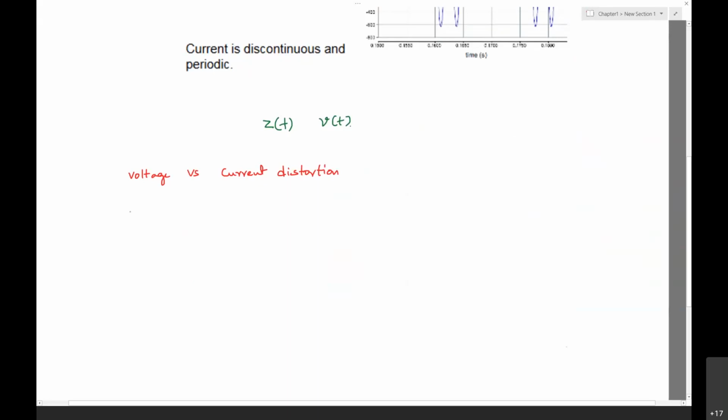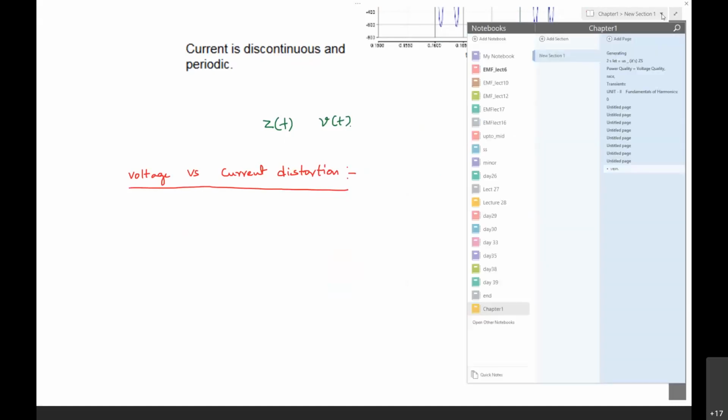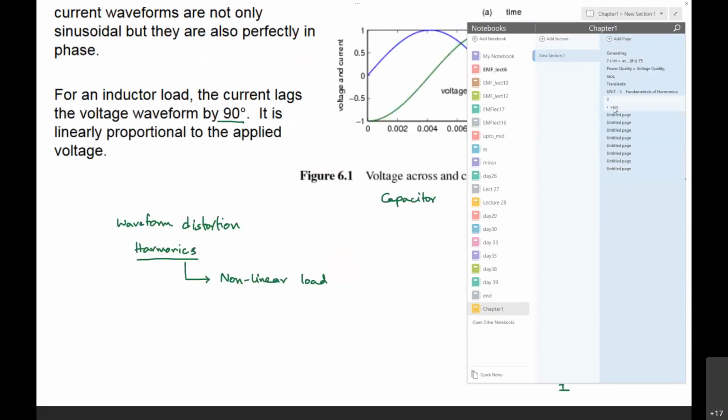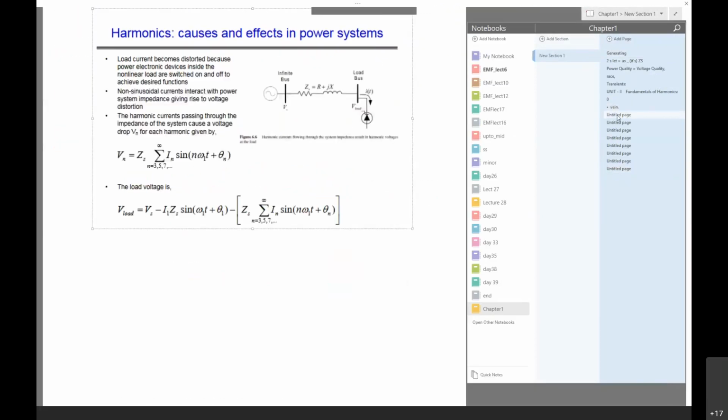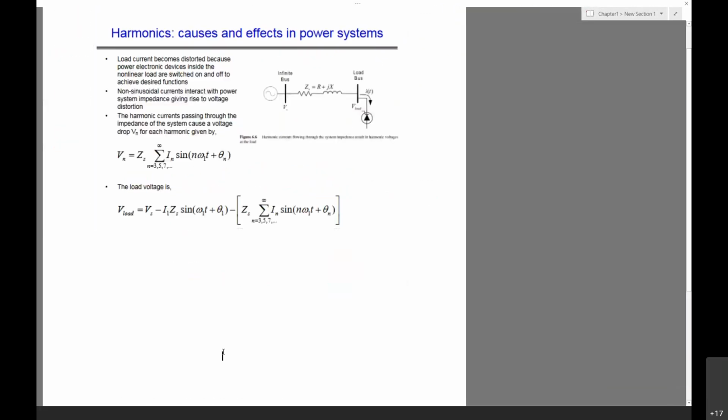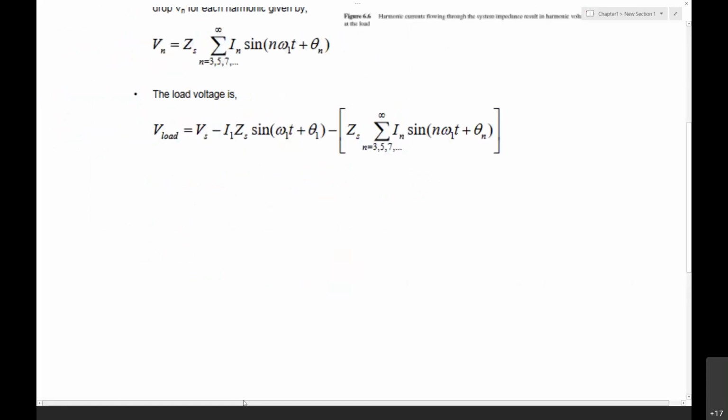Now we'll see how the voltage and current distortion are related to each other. For this, consider this example.